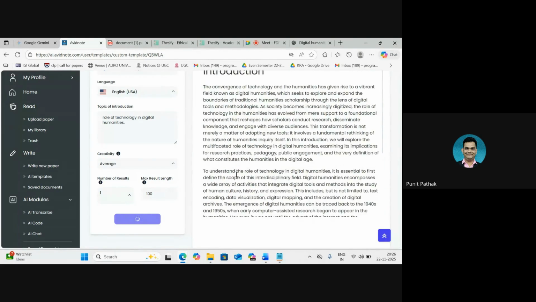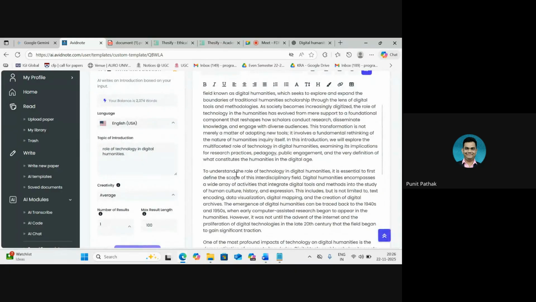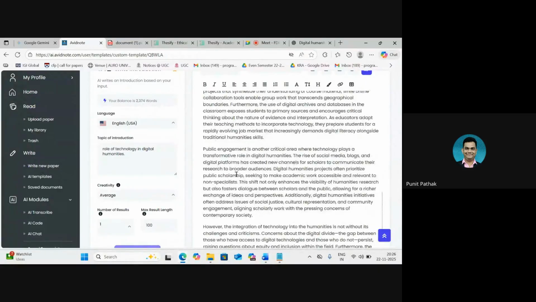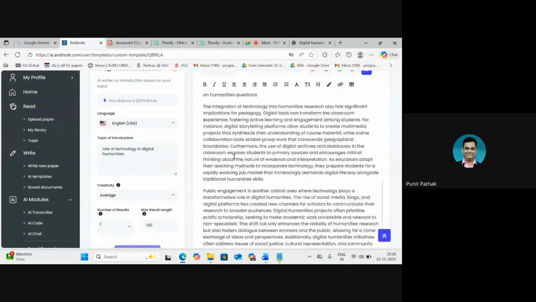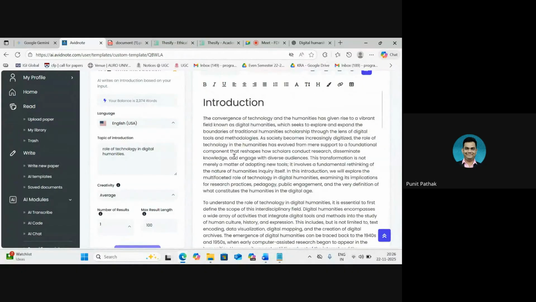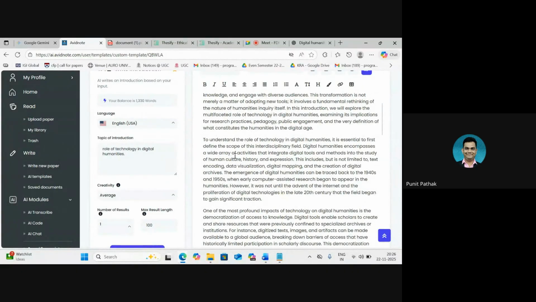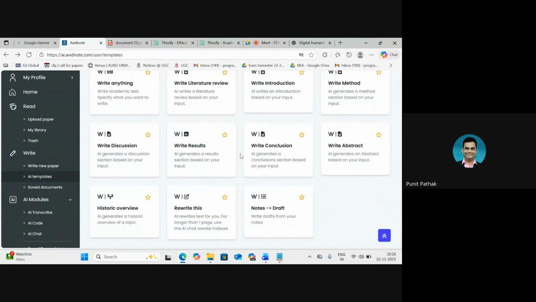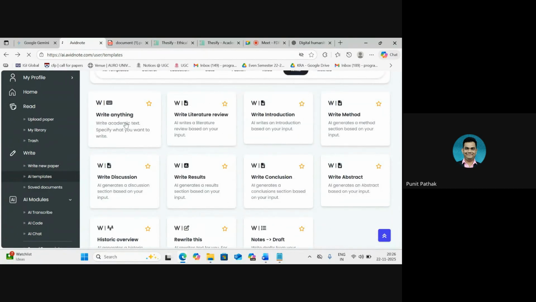Right. So this is the introduction. Pretty detailed, as we can see. And in this manner, we can get an introduction also. Right. Let's go back. Then we have conclusion. Then we have rewrite, and this is the write anything.